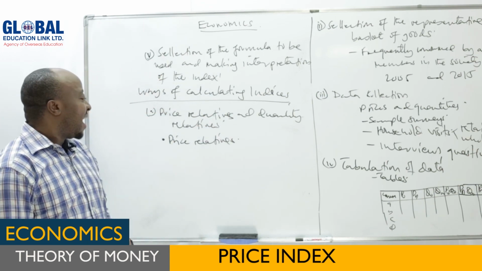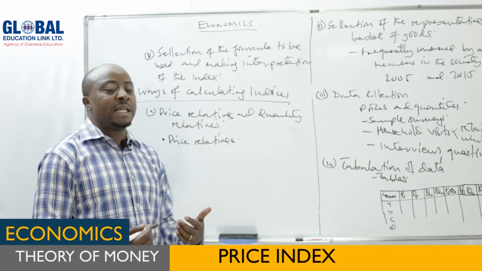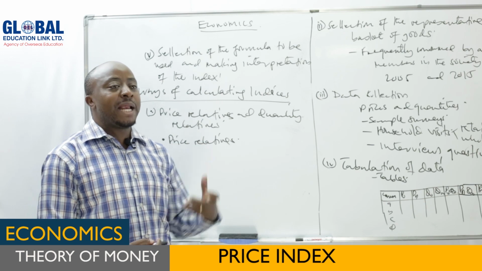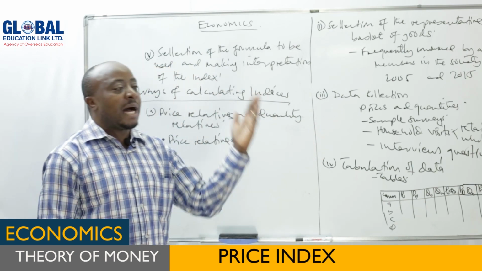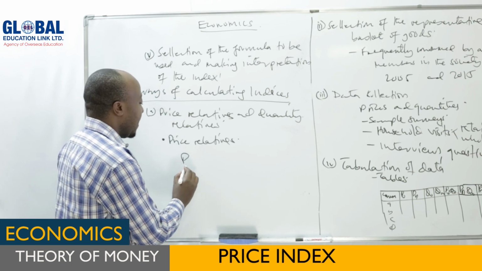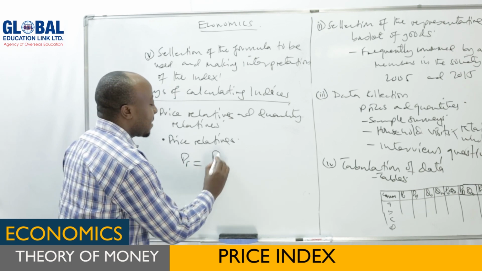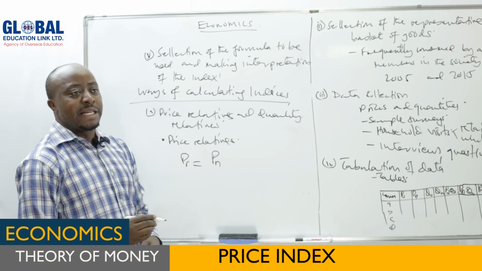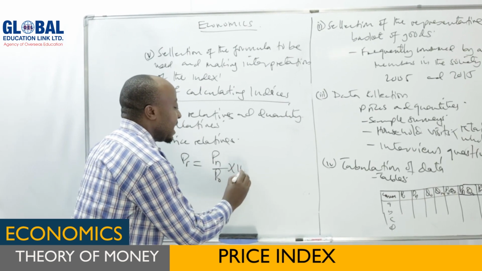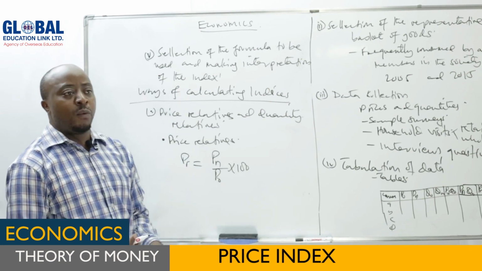Now for that case, if you want to calculate price relatives, you want to see the rate at which prices are changing from time to time by comparing the current year prices and base year prices. For example, we say price relative, which is simple, will be equal to the price of the current year divided by the price of the base year times 100.